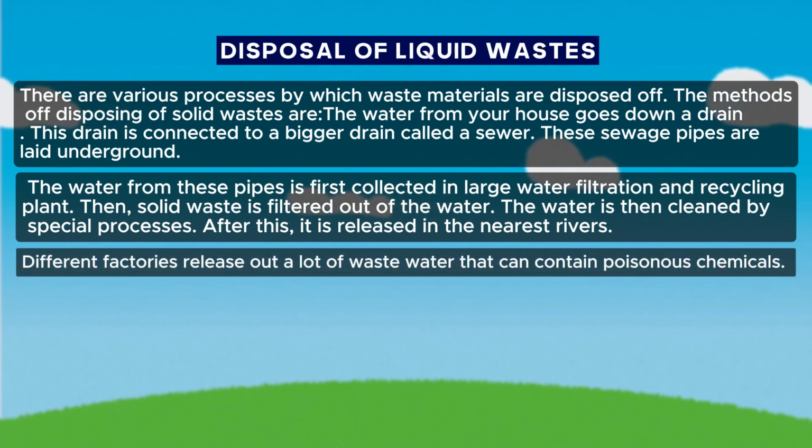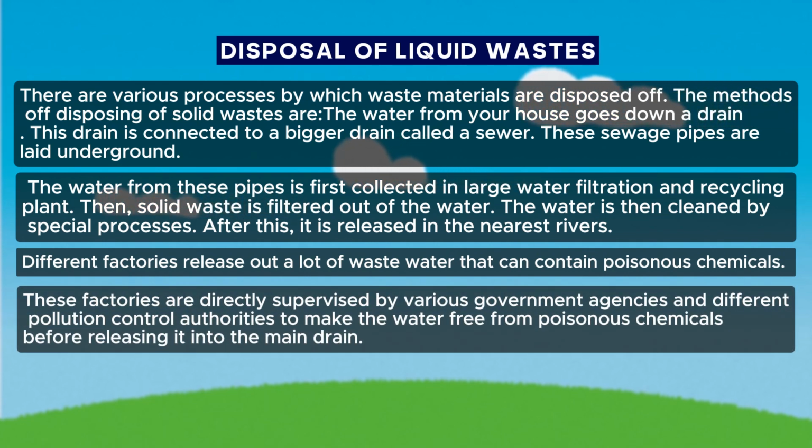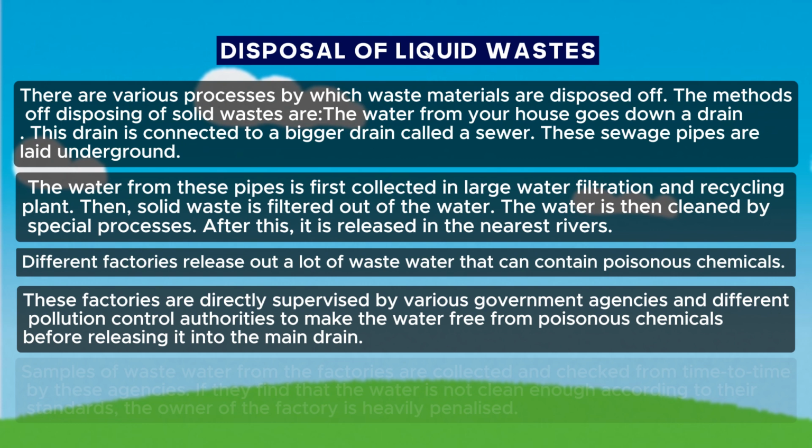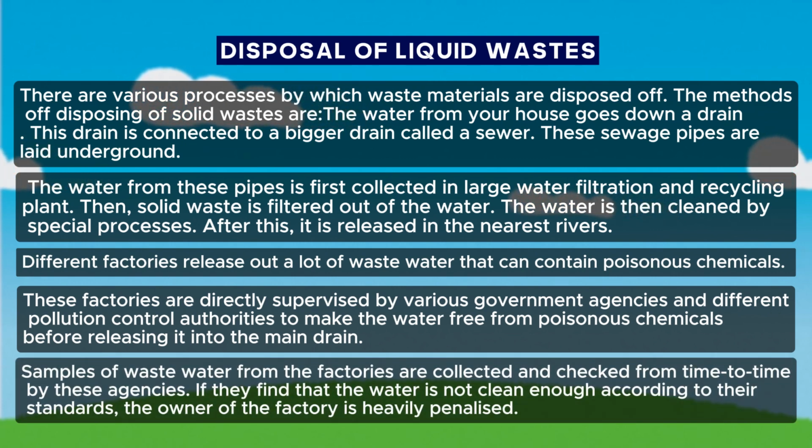Different factories release a lot of waste water that can contain poisonous chemicals. These factories are directly supervised by various government agencies and different pollution control authorities to make the water free from poisonous chemicals before releasing it into the main drain. Samples of wastewater from the factories are collected and checked from time to time by these agencies. If they find that the water is not clean enough according to their standards, the owner of the factory is heavily penalized.